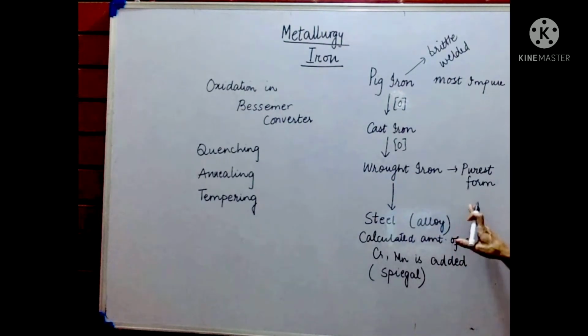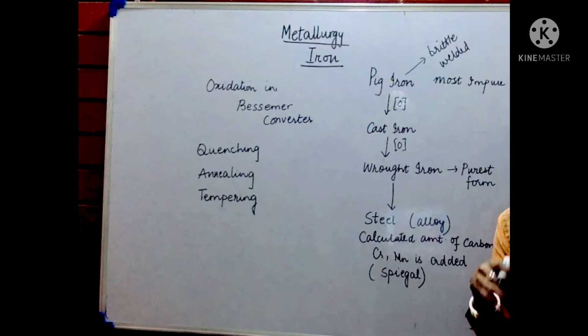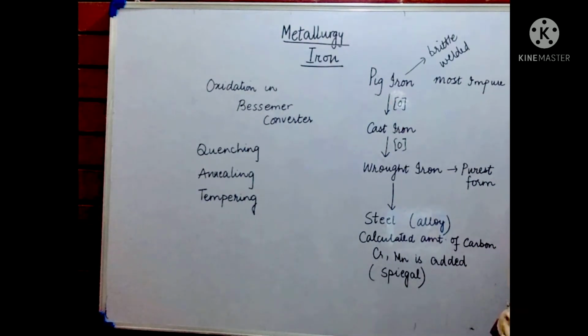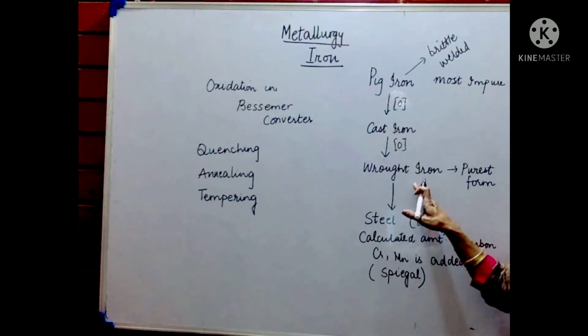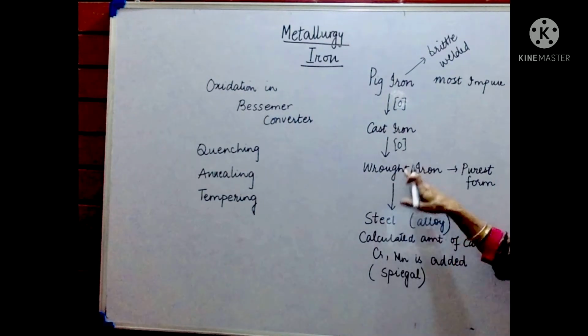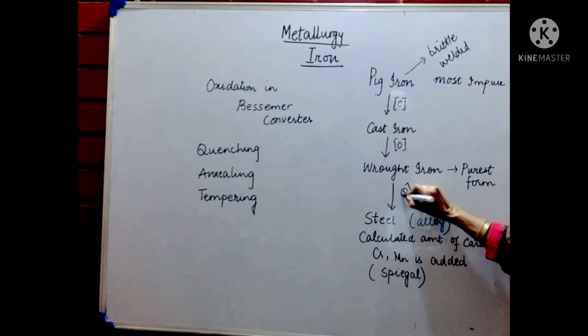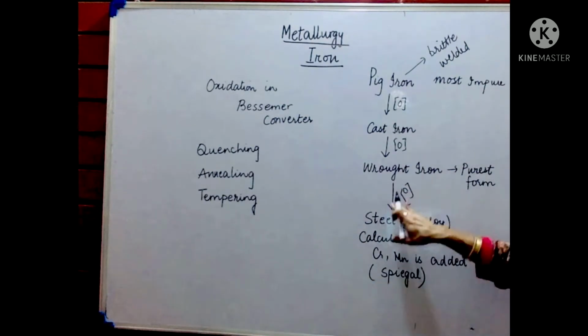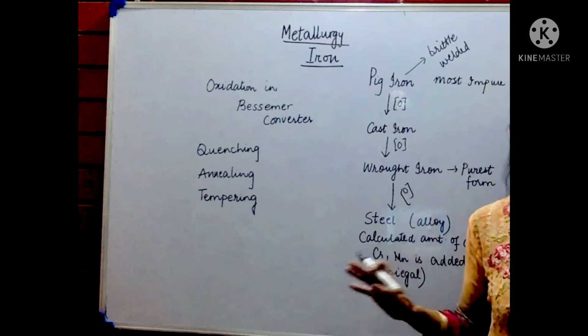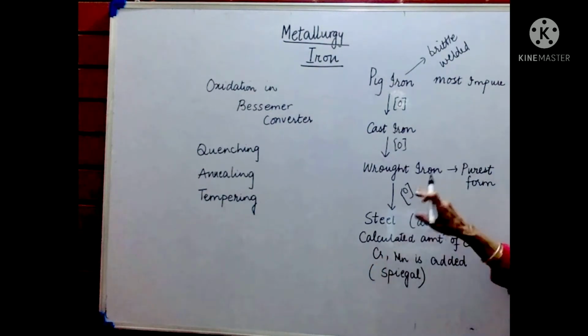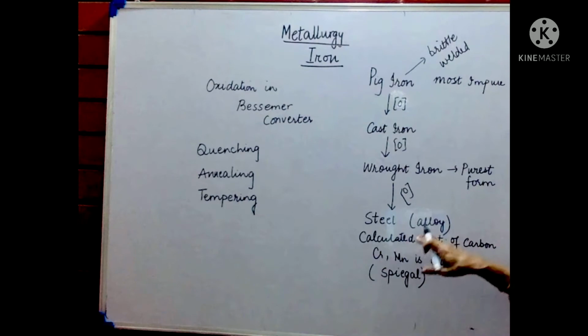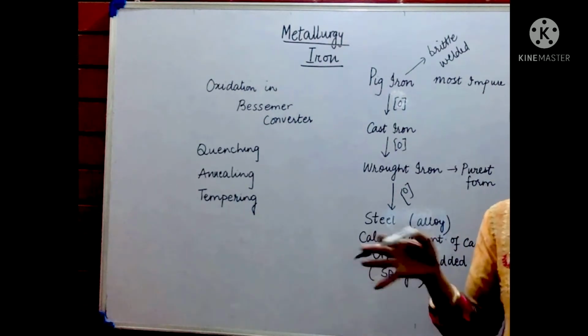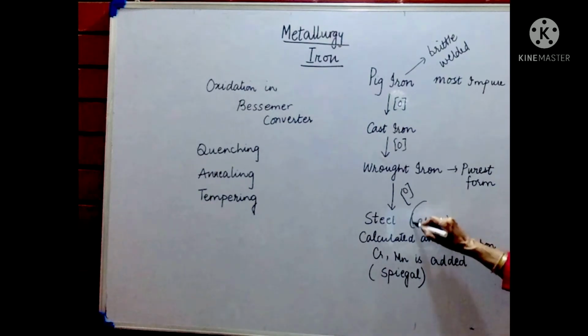So wrought iron is the purest form of iron, and most of the iron is now changed into steel because steel is better looking, it is more corrosion resistant, and it has more tensile strength. So most of the iron is changed into steel. While it is being changed into steel, again it is oxidized, and that oxidation is done in a Bessemer converter. Oxidation takes place, and all the carbon content is first removed. Once it has been removed, then a calculated amount of carbon will again be added to it. It will be formed as an alloy.